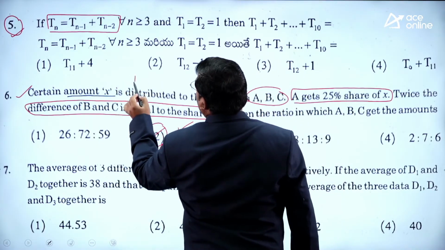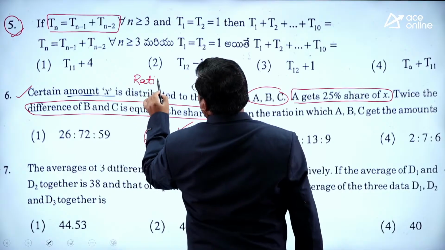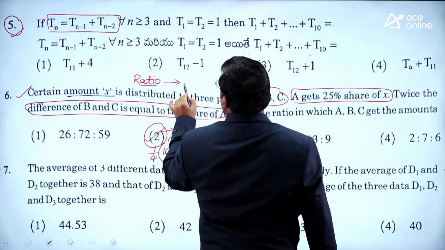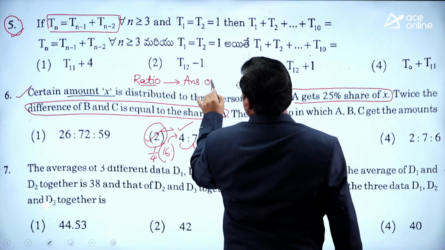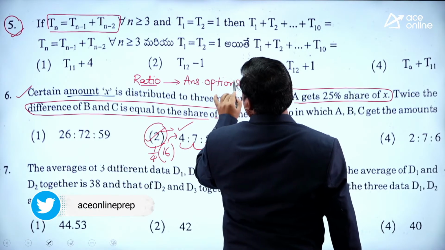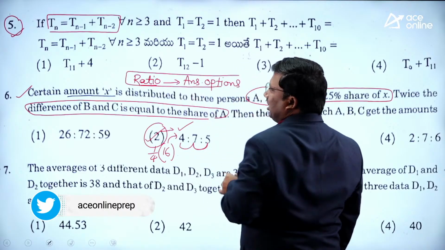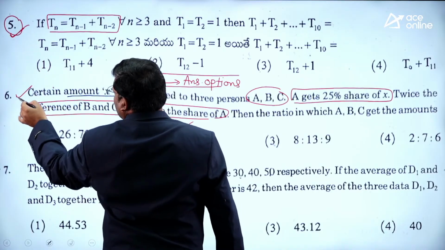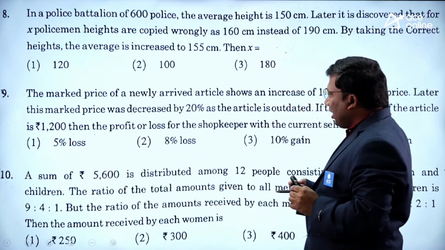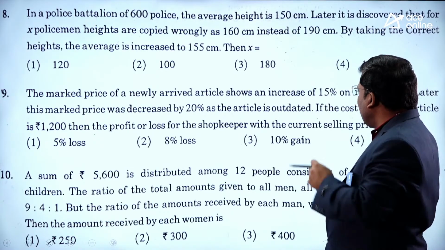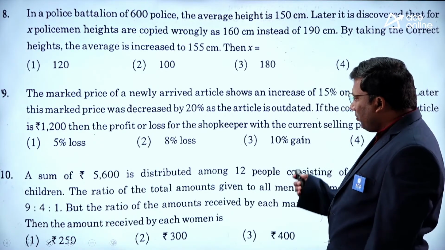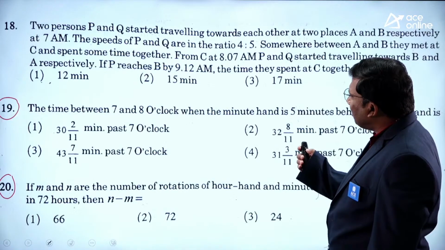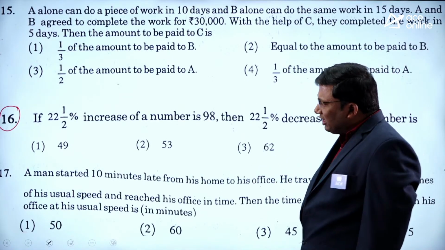A good number of ratio based questions can be solved by using these answer options. If you see, this question can be solved by using answer options. This question also can be solved by using answer options. Now see here. I hope the idea is clear. Now, if you observe carefully here, are there any others? Okay.